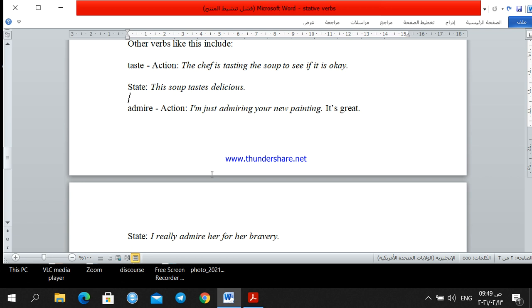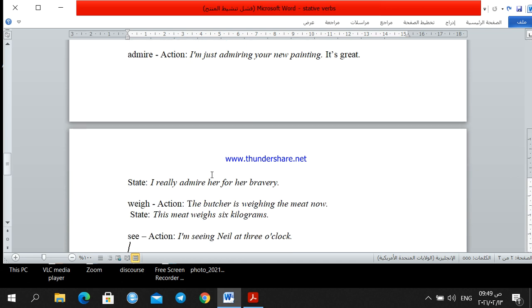So again, we can use it with both the present continuous and present simple, according to the meaning. If it is an action, like I'm admiring something, or it describes your state.